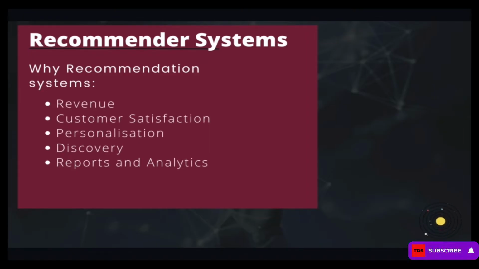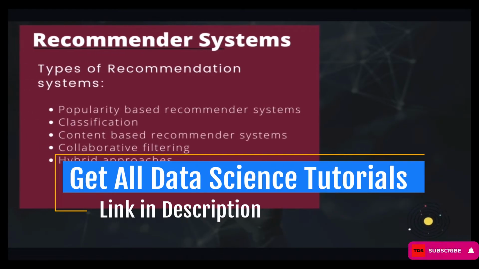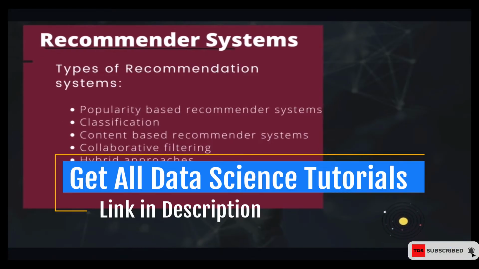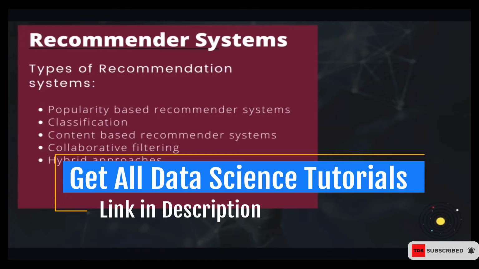And in the same way, on Amazon, they have a lot of recommendation systems they use to increase their profit. Now, what we're going to do next is to understand the various types of recommendation systems that we have in our industry, and then we will take them one by one and discuss them. So these are the various recommendation systems that we have so far in the industry.